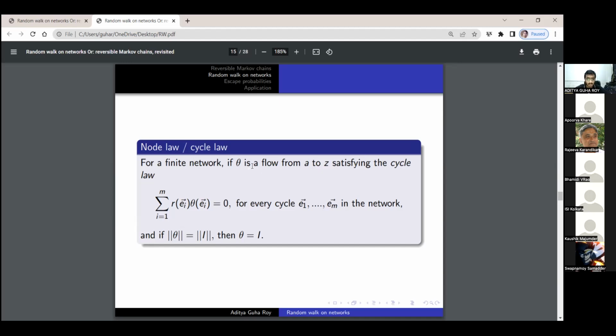So for a finite network, if theta satisfies the flow from A to Z, it satisfies the cycle law. And if the strength of theta is equal to the strength of the current flowing through it, then theta equals I. In fact, it can be said more: if the strength of theta is some positive constant C times the strength of I, then theta equals C times I. The flow value of theta over any edge is C times the current value over that edge.